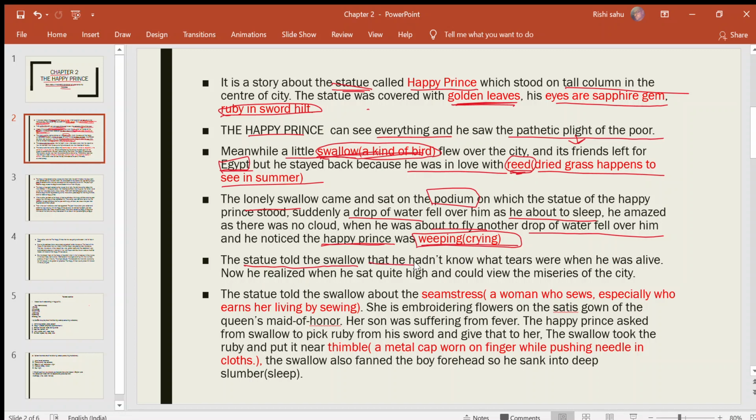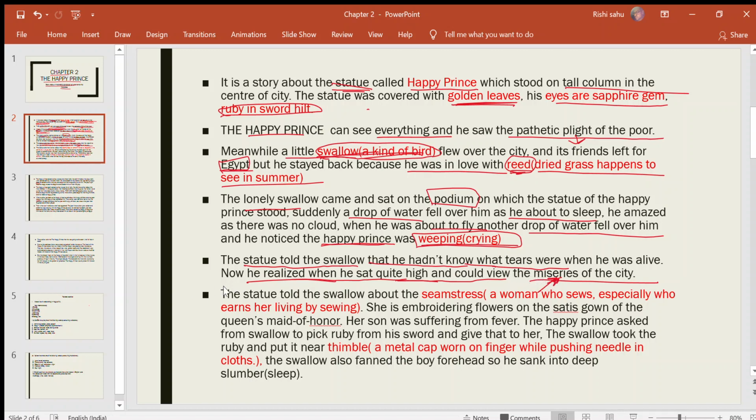Now he realized what tears were when he stood on the podium as a statue, because he could see everything from that height, and he saw the miseries of the city. Miseries means problems of the city.